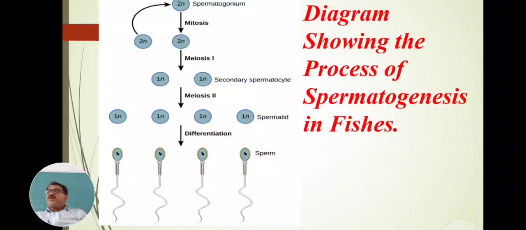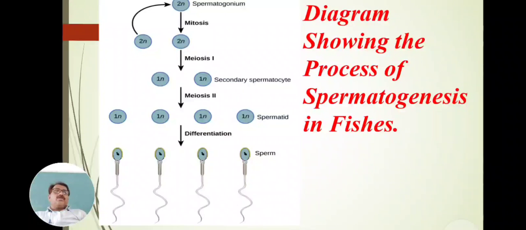Then this primary spermatocyte undergoes a reductional division and forms a secondary spermatocyte. Then this secondary spermatocyte undergoes another reduction division and forms the spermatids, and these spermatids differentiate to form the spermatozoa or sperm.